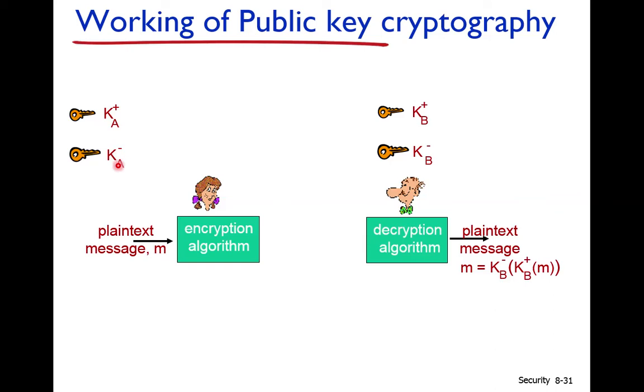And if the message is encrypted by K minus A key, then it can only be decrypted by K plus A key. So these two keys are generated in such a way. There is a mathematics behind it.